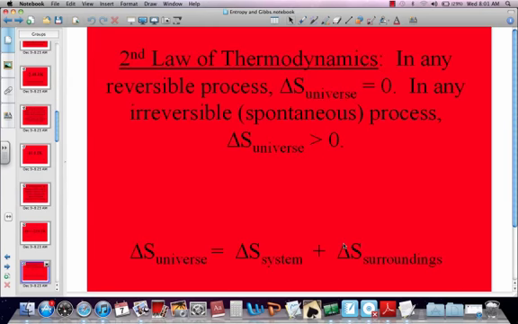Here we go, the second law of thermodynamics. In any reversible process, which we just saw one, delta S for the universe is 0. In any irreversible, spontaneous process, delta S will be positive for the universe. Remember, we've got the system and the surroundings. If you add them together, that's the universe, if you will.